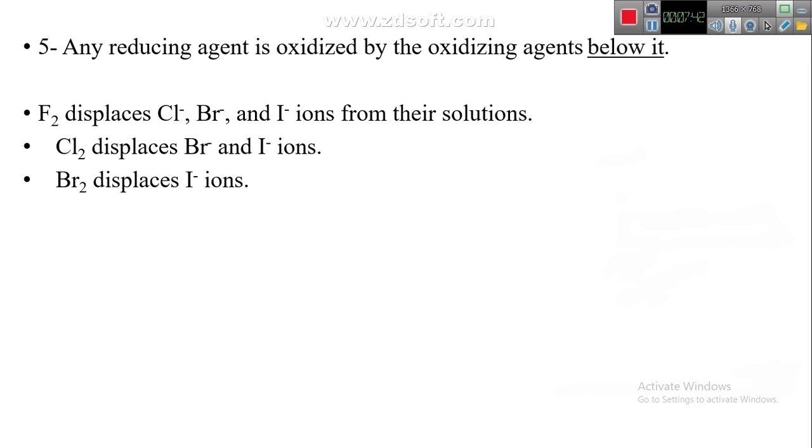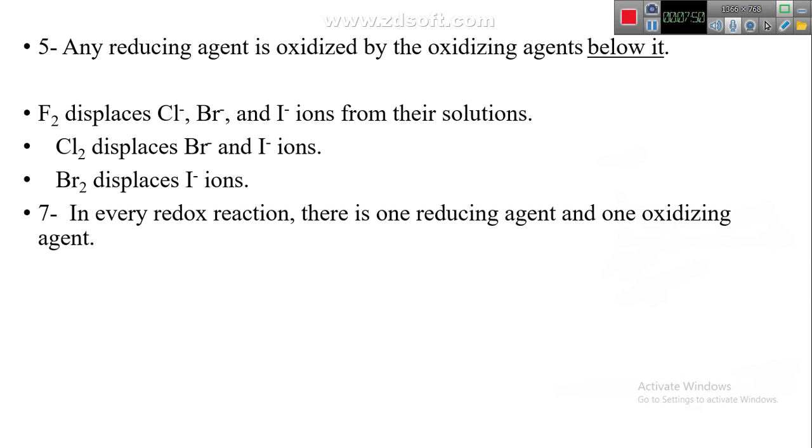Bromine displaced iodide ions from their solution. Then, for example, iodide ion cannot displace Br2, and Br- ion cannot displace Cl2, and for the others, for fluorine, fluorine can displace all the elements below it.